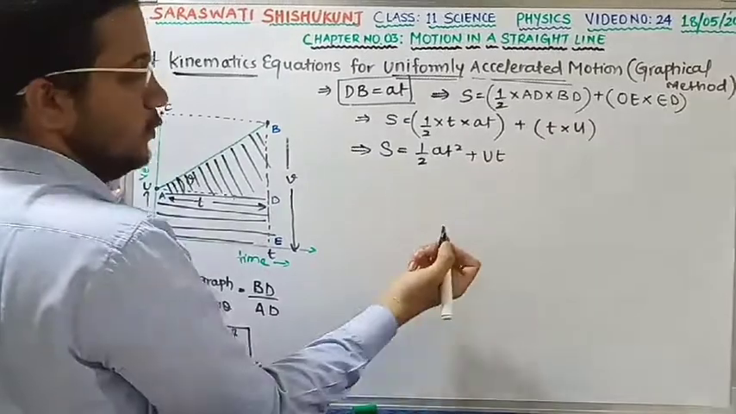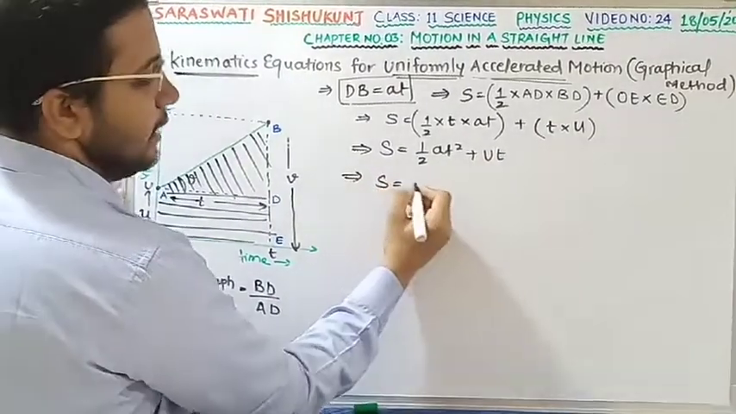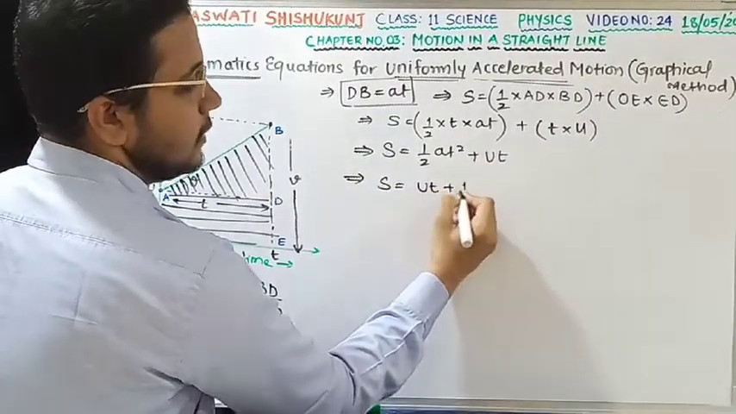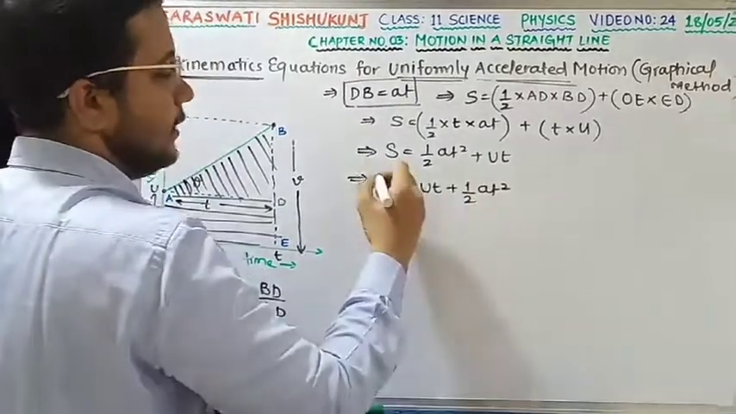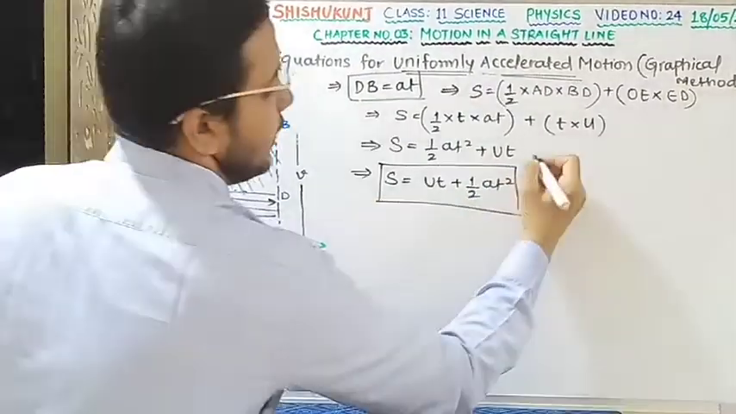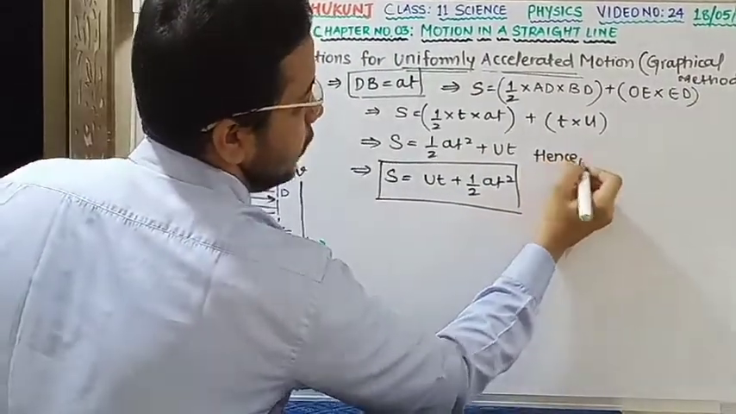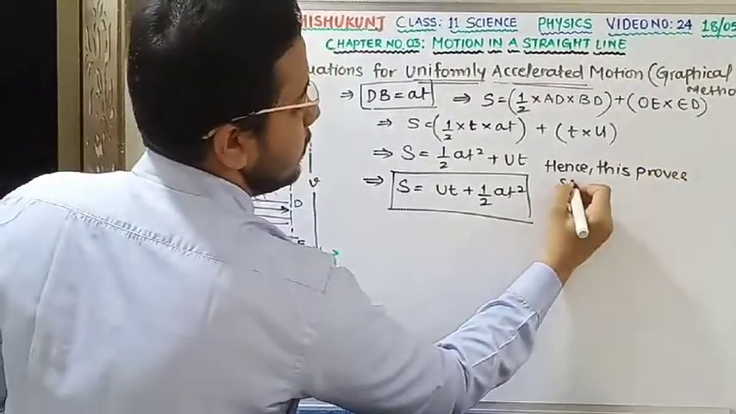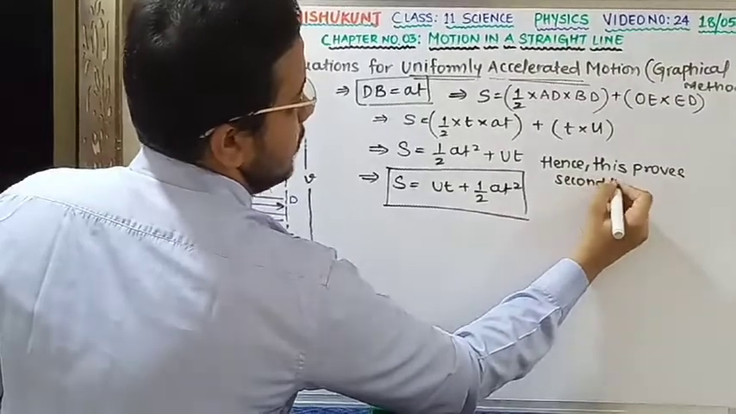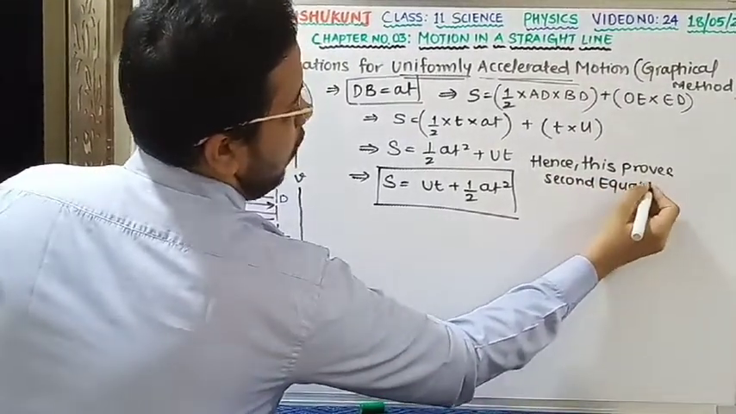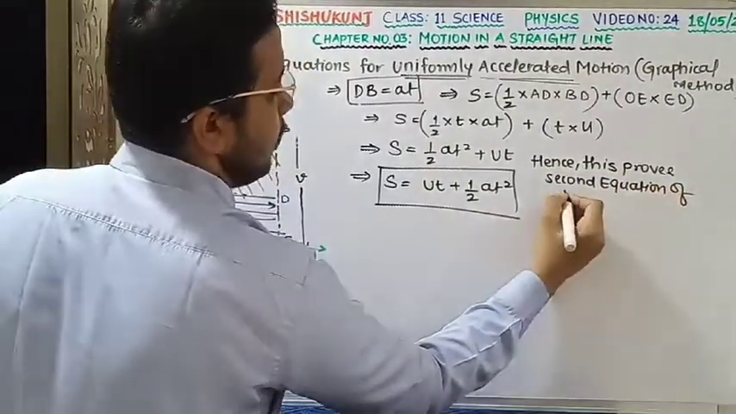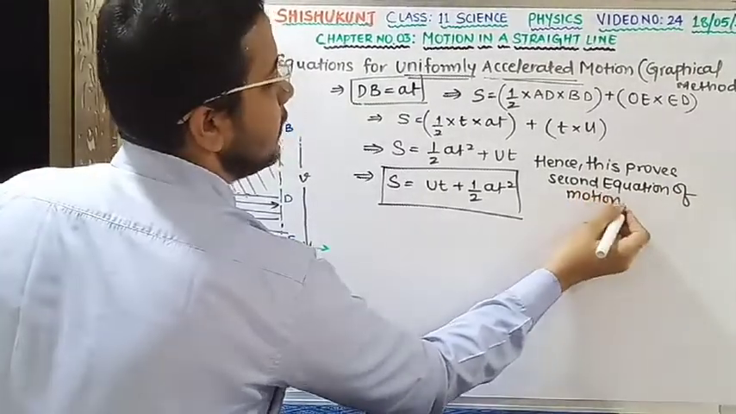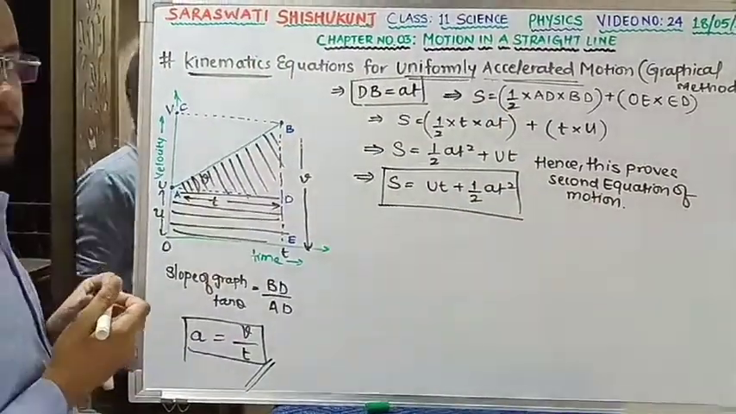You are going to get what? UT. So I am going to get the equation S = UT + 1/2 AT², my second equation. Hence this proves the second equation of motion. Till this clear?